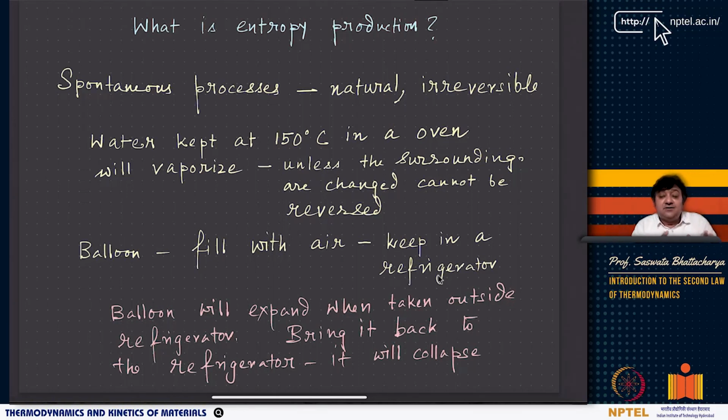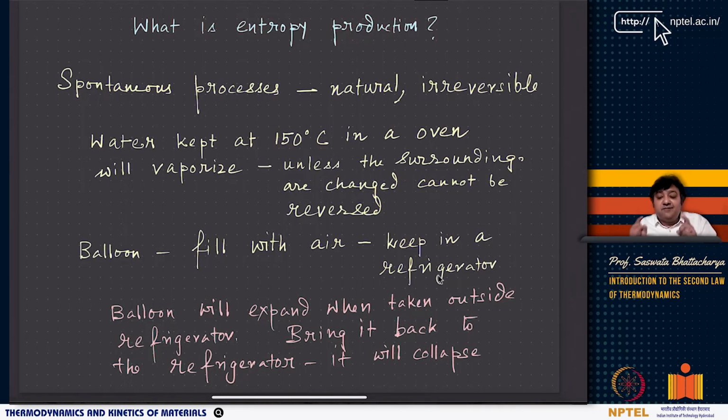As soon as I take it outside, the balloon expands. Now again you bring it back to the refrigerator, and it collapses. If you do not change the surroundings, it is not going to collapse. So you can't tell that it's a reversible process. It's an irreversible process based on the surroundings that you have put in.